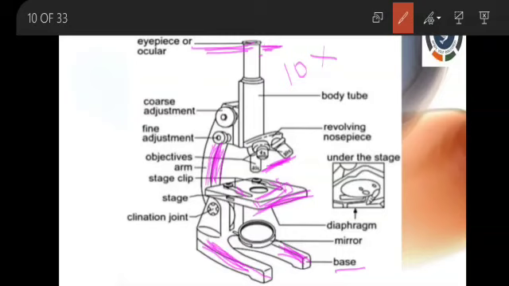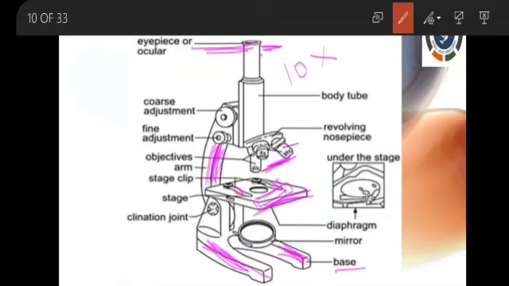Here the arm also contains a revolving nose piece. That means we can rotate it. With the help of this nose piece, we can rotate the objective lenses. Sometimes it may have 5 objective lenses, but in this common microscope, only 3 objective lenses are there.